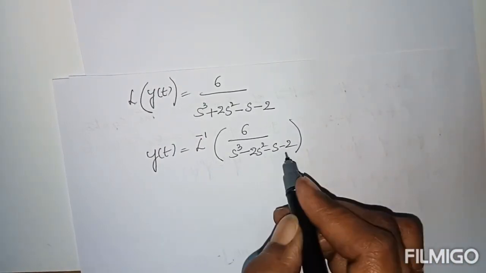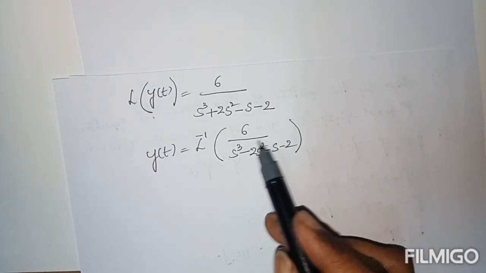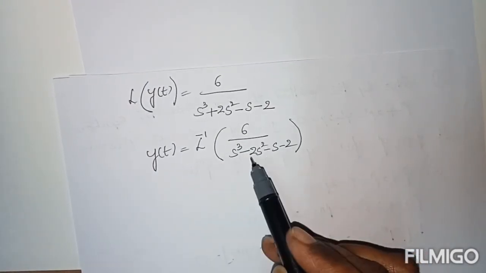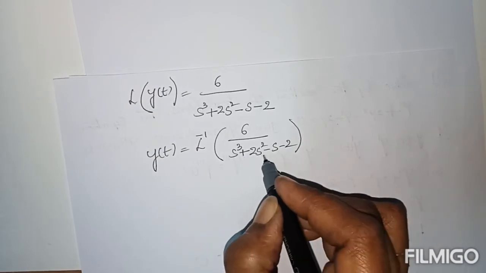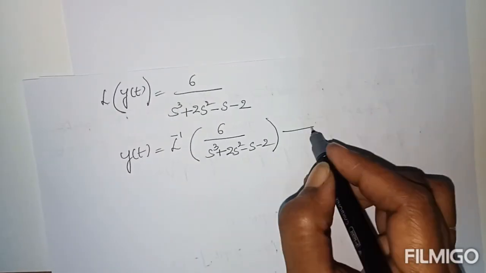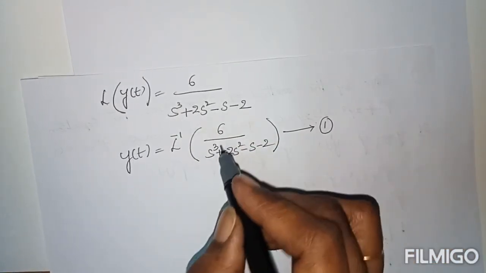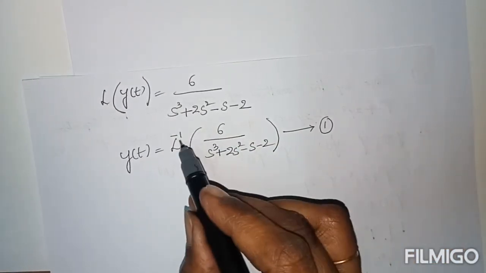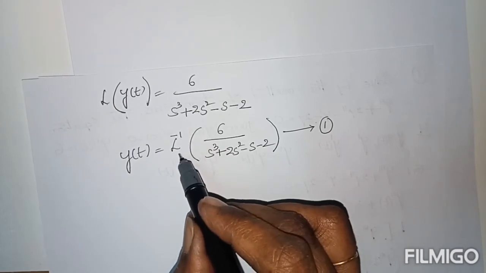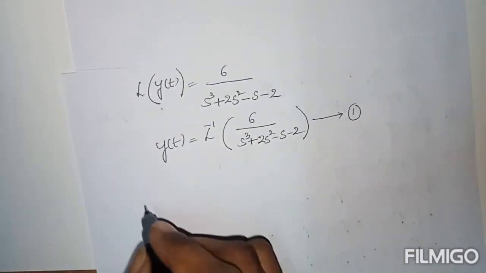Now this is the solution of the given equation, but we have to clear L inverse of 6 by s cube plus 2s square minus s minus 2. So give a name to this function and take this one out separately and find the inverse Laplace transform of this function.